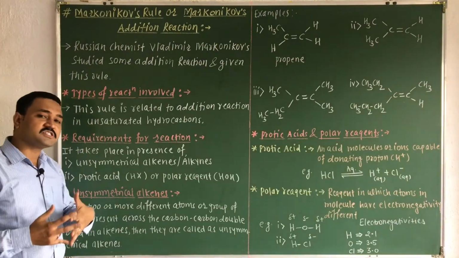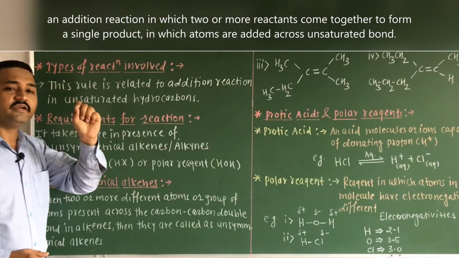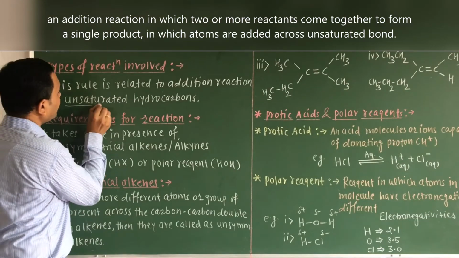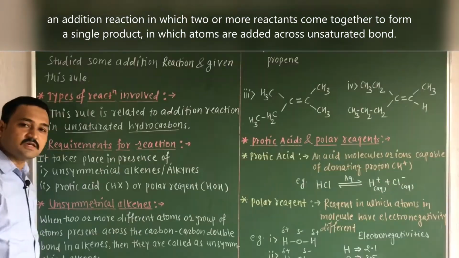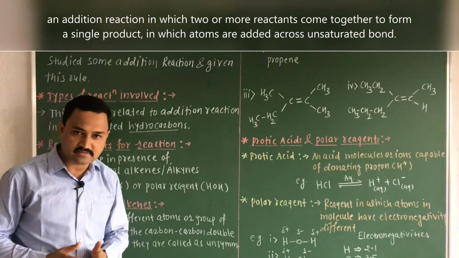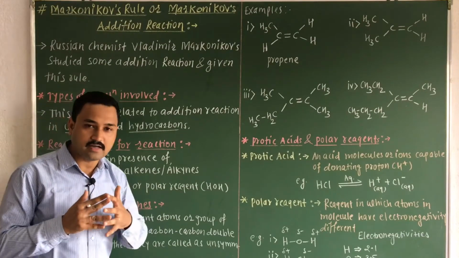Which type of reactions are involved in Markovnikov's rule? Remember, this rule is related to the addition reactions of unsaturated hydrocarbons. That means this addition reaction can take place in alkenes and alkynes. Now in this video I am going to discuss unsaturated alkenes only.